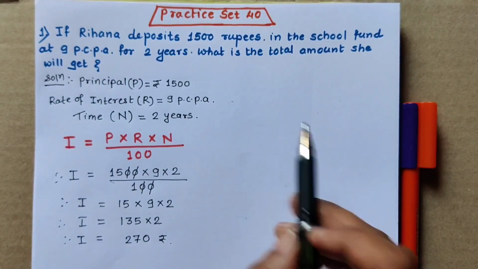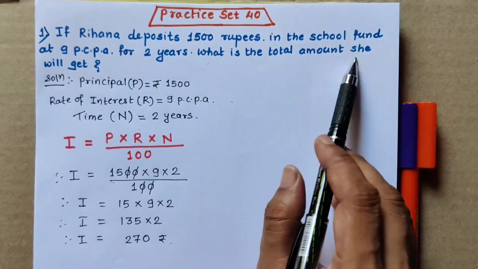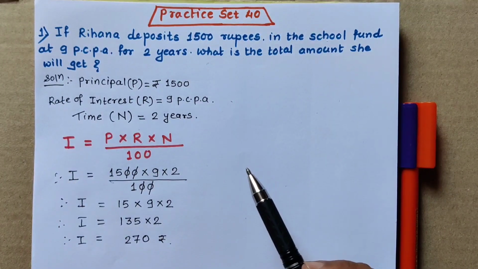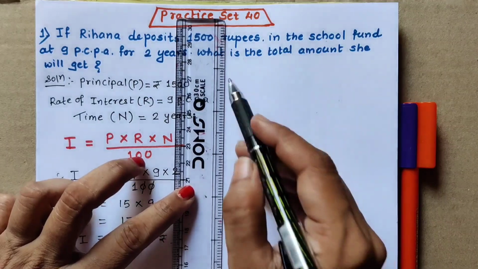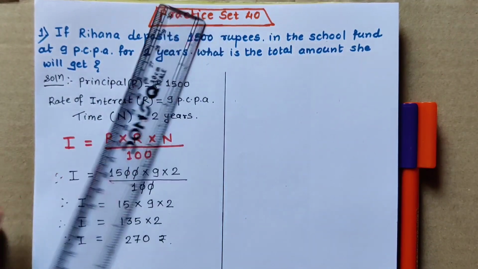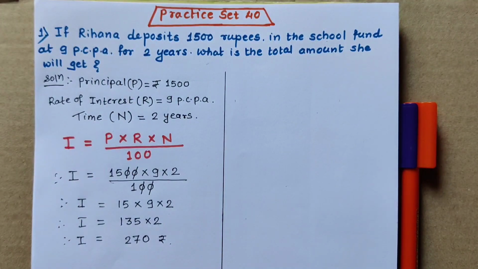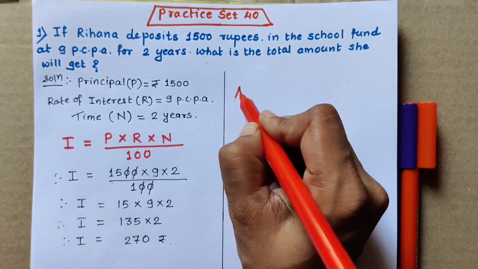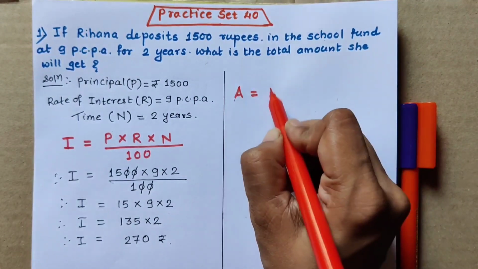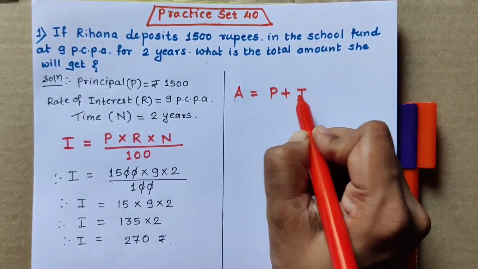Now what is the question actually? What is the total amount she will get? So we have to find the total amount. We have seen the formula of amount also. Let us write the amount formula. Amount is denoted by A. A is equal to principal plus interest.